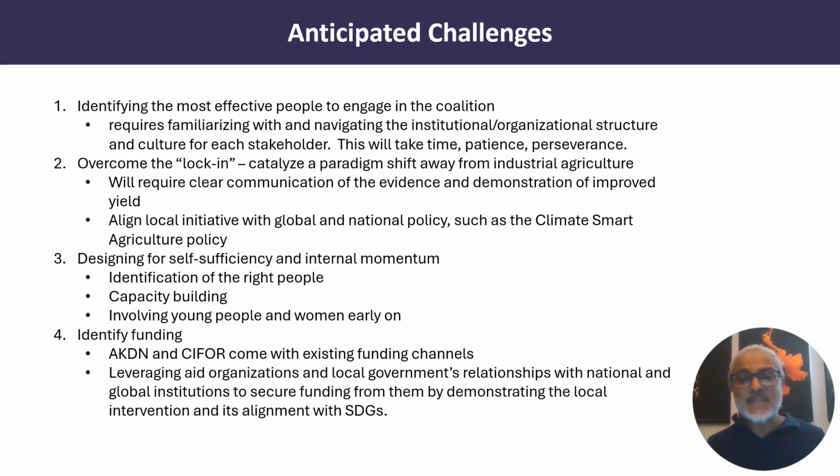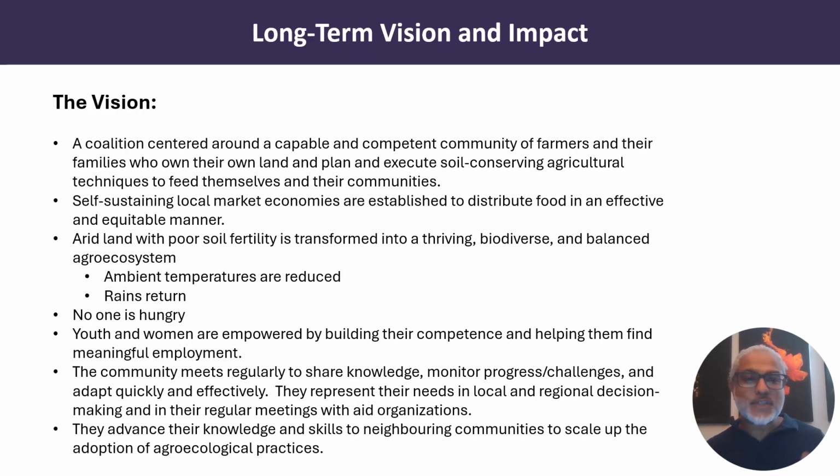Number 3 is designing ourselves out, creating self-sufficiency and internal momentum. And I think we can achieve this by capacity building and involving young people and women early on, and again, identifying the right people. Number 4, funding is always an issue. Some aid organizations come with their own funding, but we can certainly leverage organizations and governments to access international climate funding.